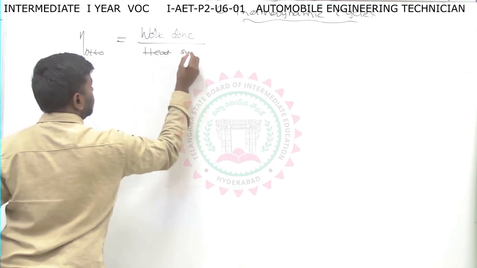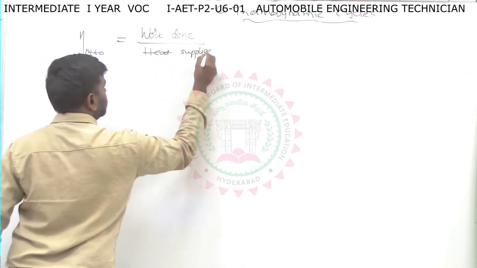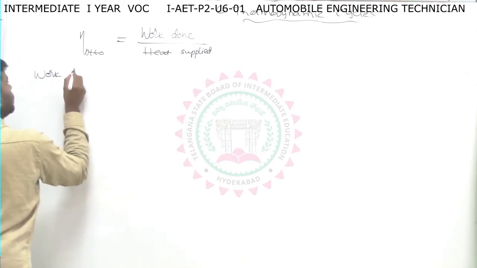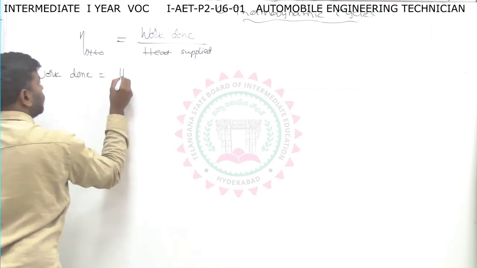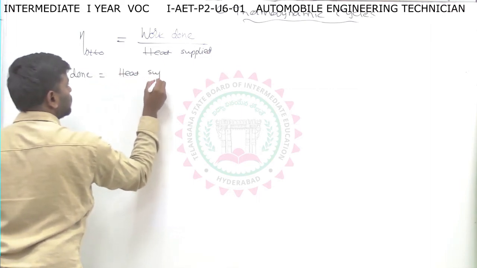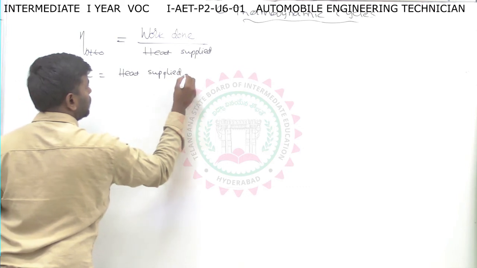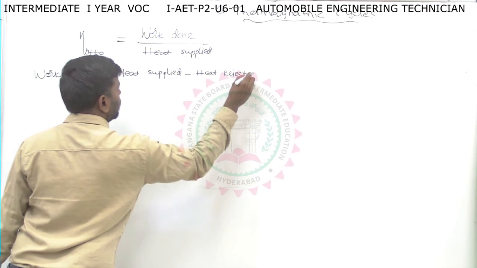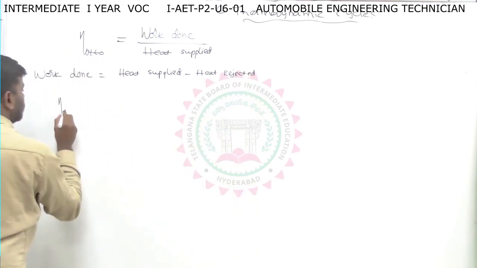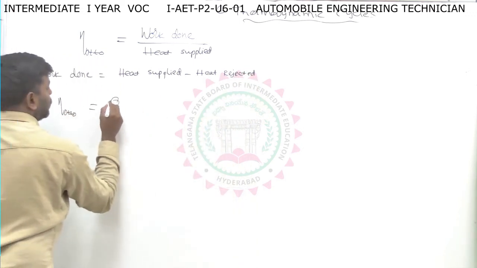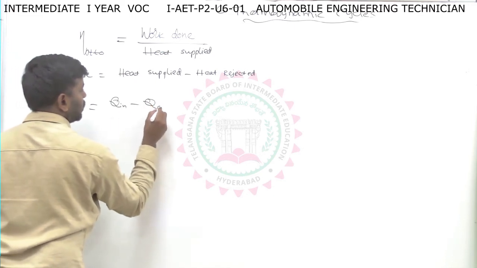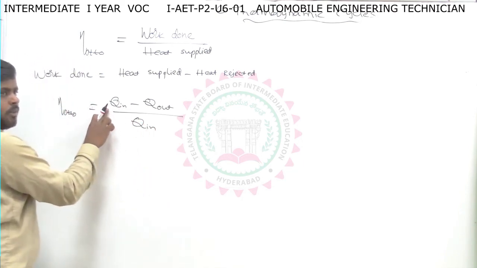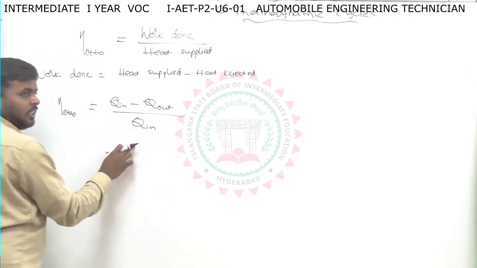Already I said work done equals heat supplied minus heat rejected. So the efficiency of the Otto cycle equals Q in minus Q out by Q in, or heat supplied minus heat rejected by heat supplied.